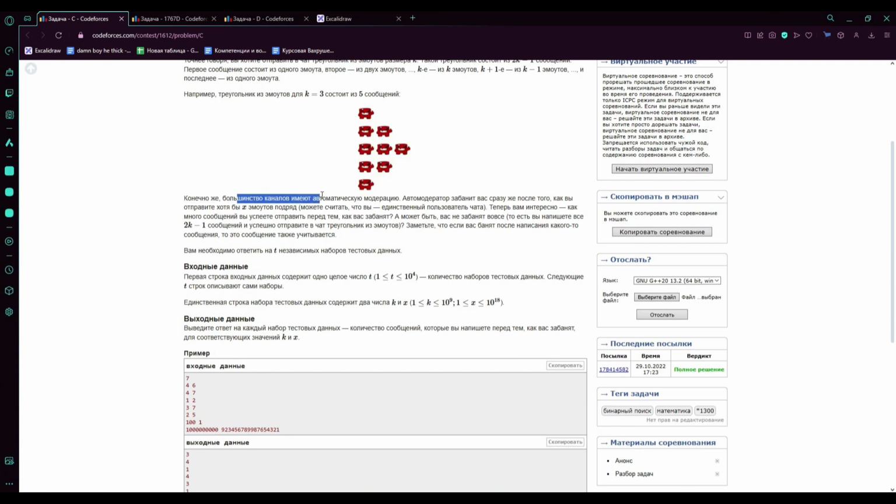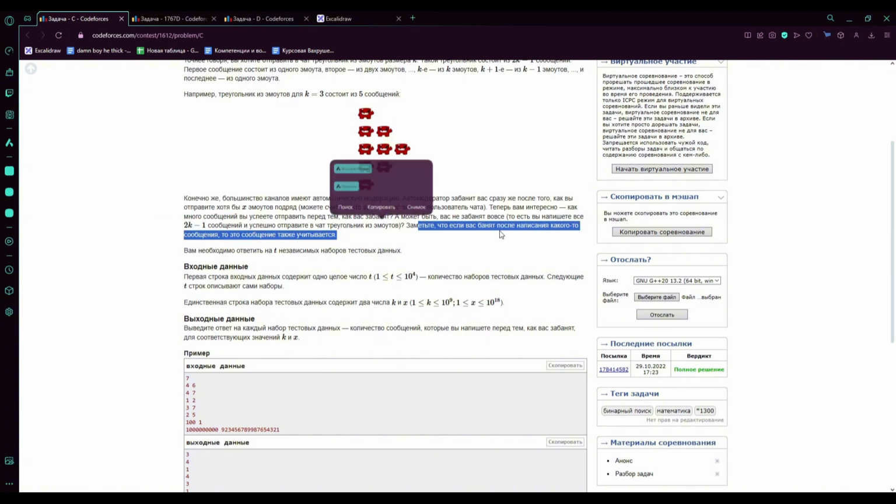Of course, most channels have moderation, including automated and manual systems. The moderator, who could be a person or a bot, will ban you after you send X emojis in a row. Now we know how many messages we can send before you get banned. Being banned means you won't be able to participate in the chat. Or maybe they won't ban you at all. Maybe we'll send all the messages there without any issues, complications, and difficulties. Also note that if you get banned after sending a certain message, that message is counted too. So if we get banned because we sent, let's say, the 7th emoji, we'll still send 8. We just won't send the 9th one.